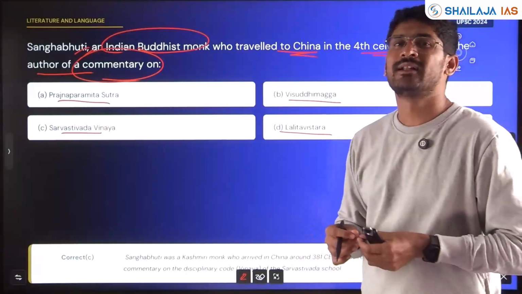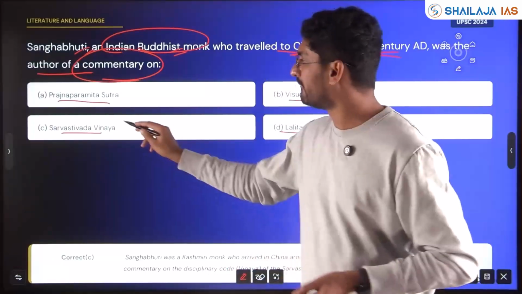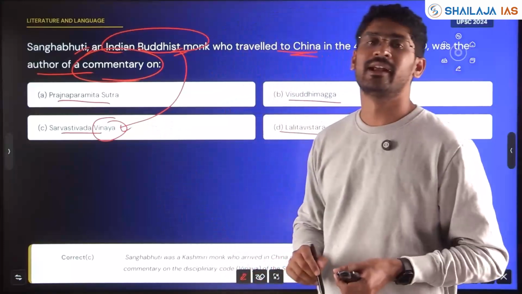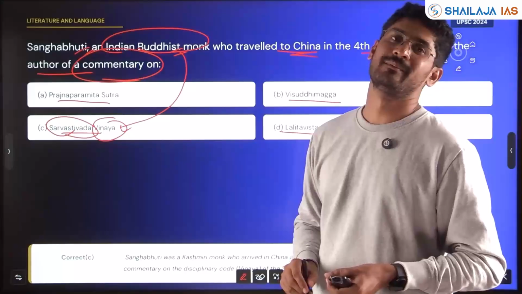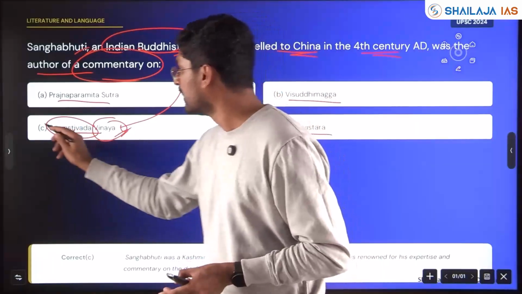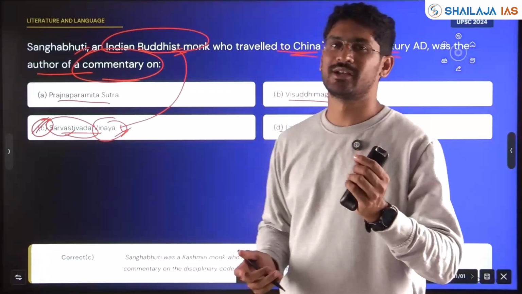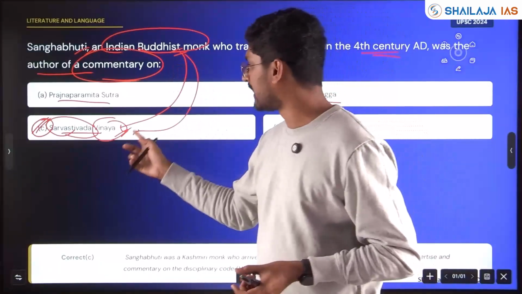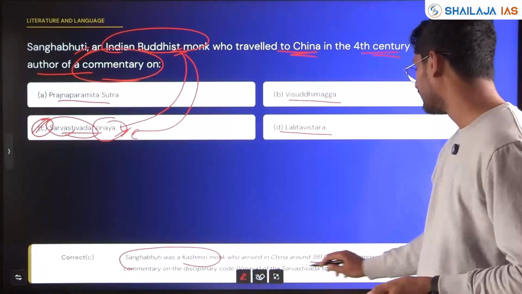And if you know all the Tripitakas, the Vinaya Pitaka, all this belongs to Buddhism. If you see the term Vinaya, you are able to see Sarvastivada Vinaya. And the Sarvastivadins are one of the important sects of Buddhism. If you know the sects of Buddhism, and the Tripitakas and the Vinaya Tripitaka, you are able to decode that and get the answer very logically. You have to be very active, recall whatever you have studied on Buddhism and try to link with it. Sanghabhuti was a Kashmiri monk, who arrived in China around 381 CE.